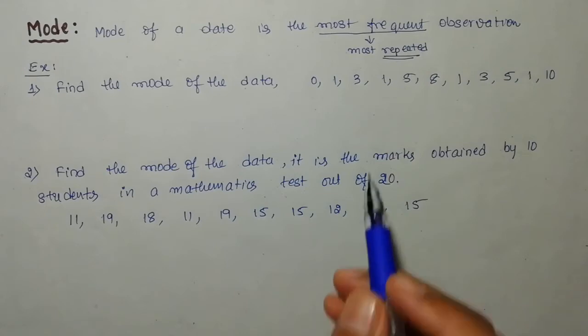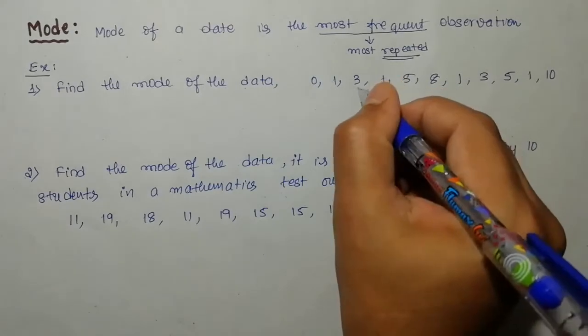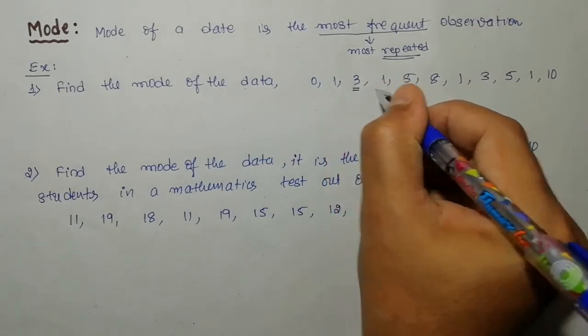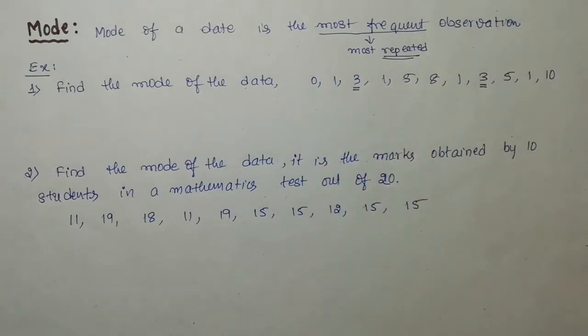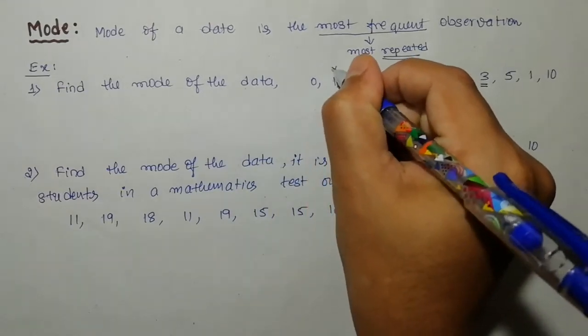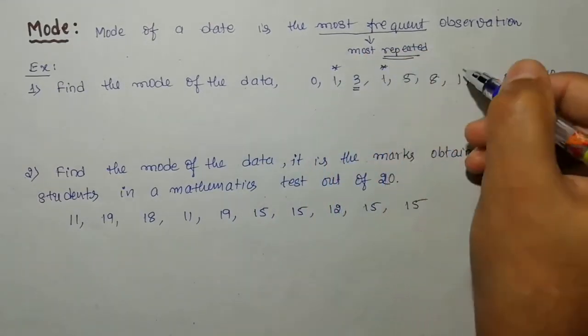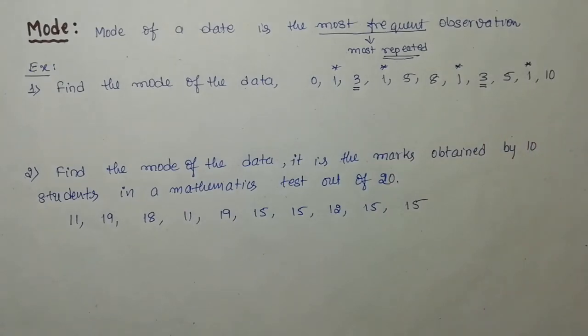So if you just look at here, now 3 is actually repeated. 3 is present, 3 is present here also. So 3 appears how many times? 2 times. And again here 1 is present. Look at here, 1 is present here, here it is 1, and here also 1 is present, here also 1 is present. 1 appears how many times? 4 times.